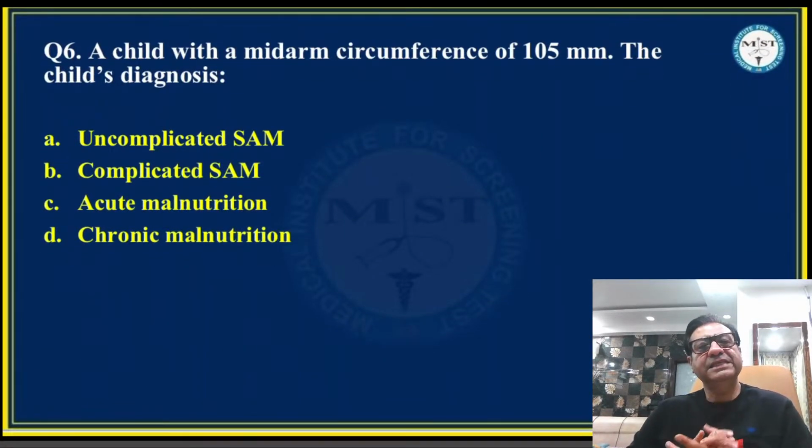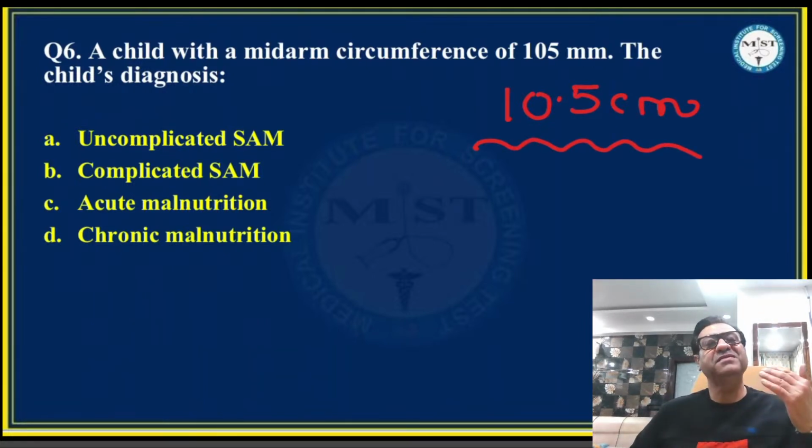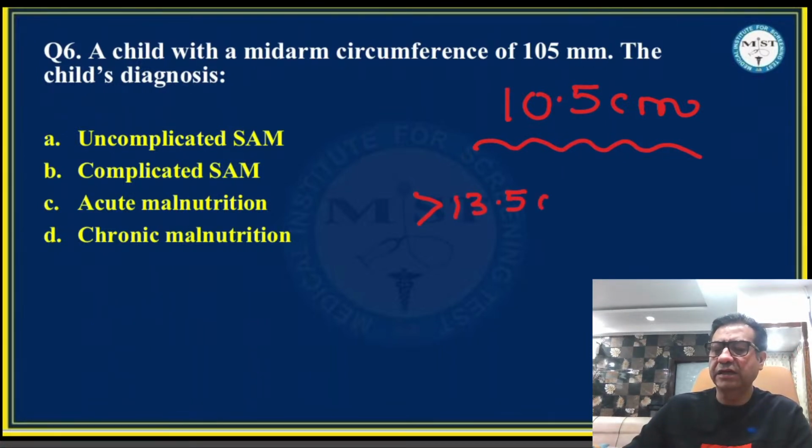Now, question number 6 is a very simple question which I've answered many times in my classes also. A child with a mid-arm circumference of 105 millimeters. So when you are asked about a child who has a mid-arm circumference of 105 millimeters, 10.5 centimeters. Now, I have told you mid-arm circumference is measured by Shakir's tape, and on Shakir's tape, a mid-arm circumference of more than 13.5 centimeters is considered as normal.